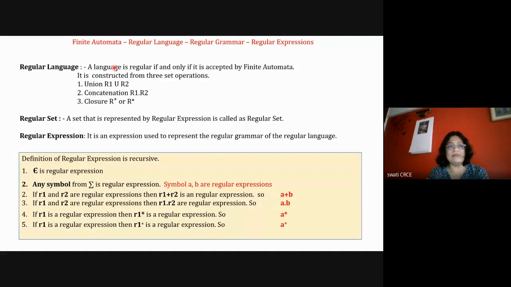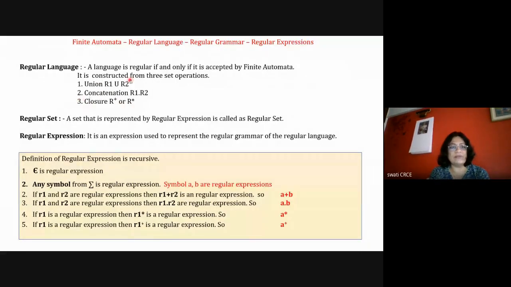So we can say that the language is regular if and only if it is accepted by finite automata, and it is constructed from three operations: union, concatenation, and closure. Capital R is used to represent the set. I have another slide where I'm going to show you about sets also. What I'm saying here is that if there is a regular set R1 and another regular set R2, then the union of both the sets is also regular.